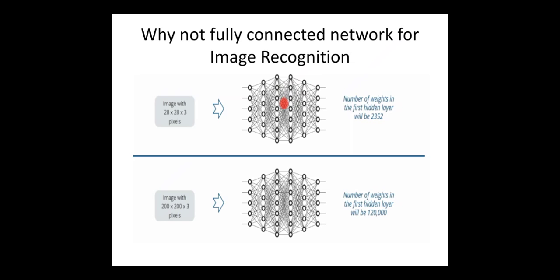So you can imagine how many weights there are in the total network and how much computation the neural network has to do to calculate the output. But images are generally not as small as 28 by 28 by 3. Generally images are bigger, maybe more than 200 into 200 into 3. So you can imagine how many weight values there are, and how much computation the neural network has to do. So it is not possible to use this kind of network for image recognition.